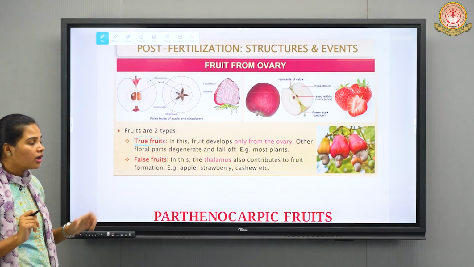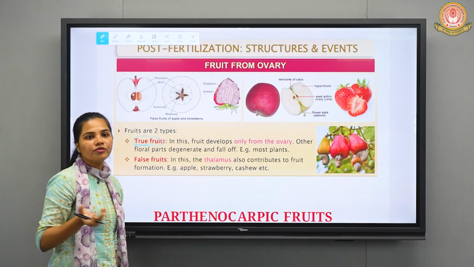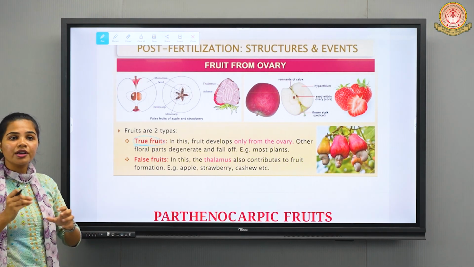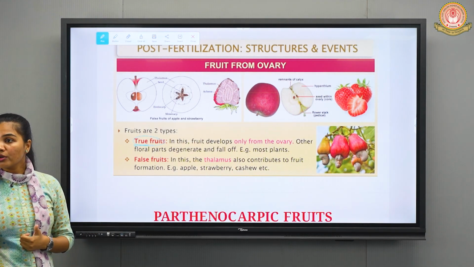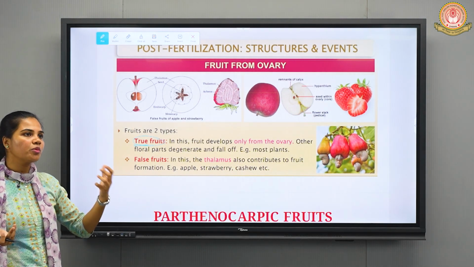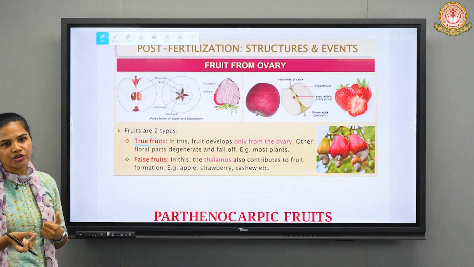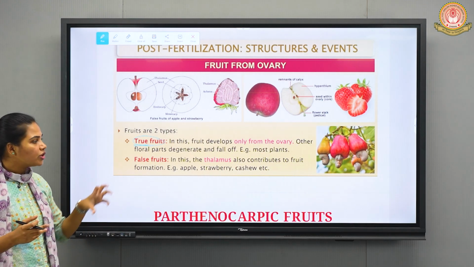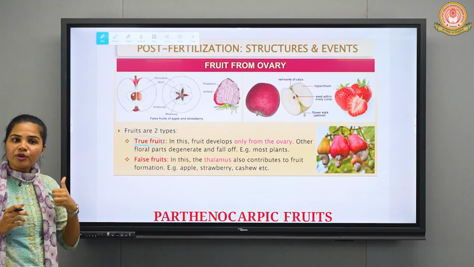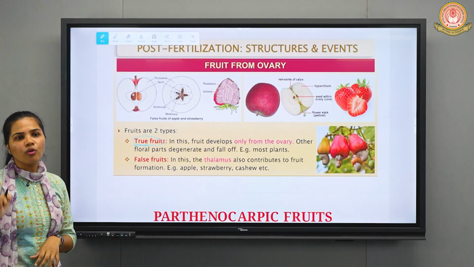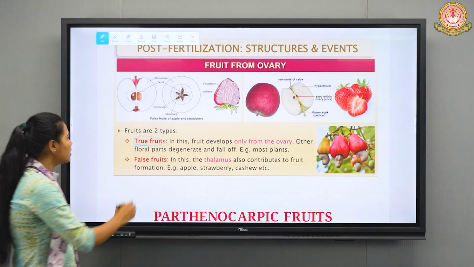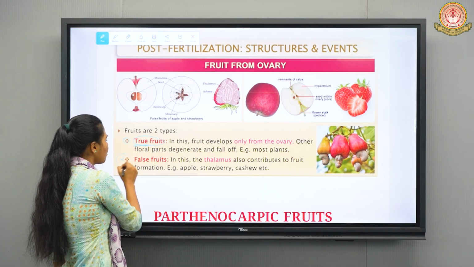But in some fruits, what happens? Some fruits are formed not directly from the ovary, but from some other part of the flower, maybe the thalamus region, receptacle region, or stalk region. Such fruits, formed from a part other than the ovary, are known as false fruits, right?